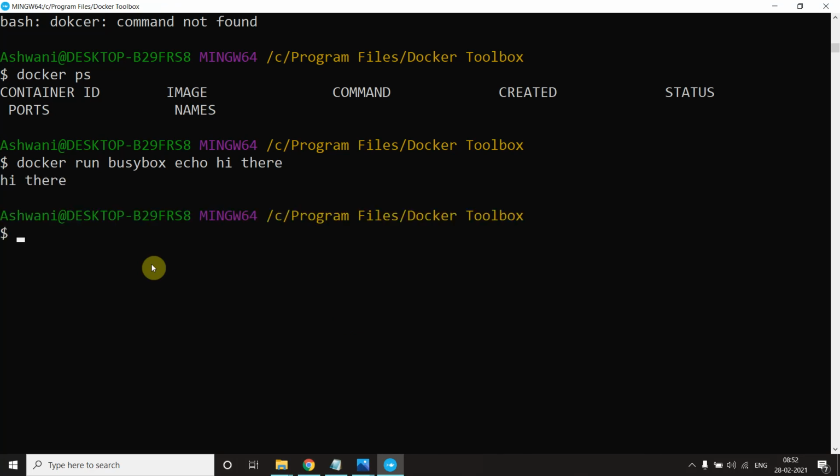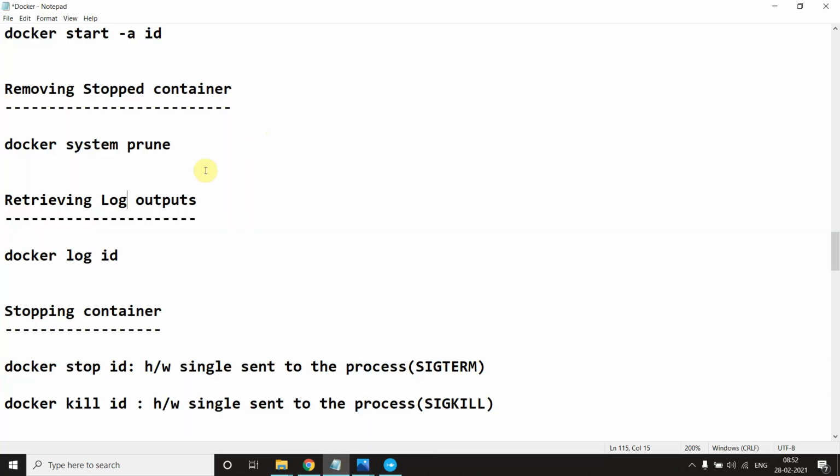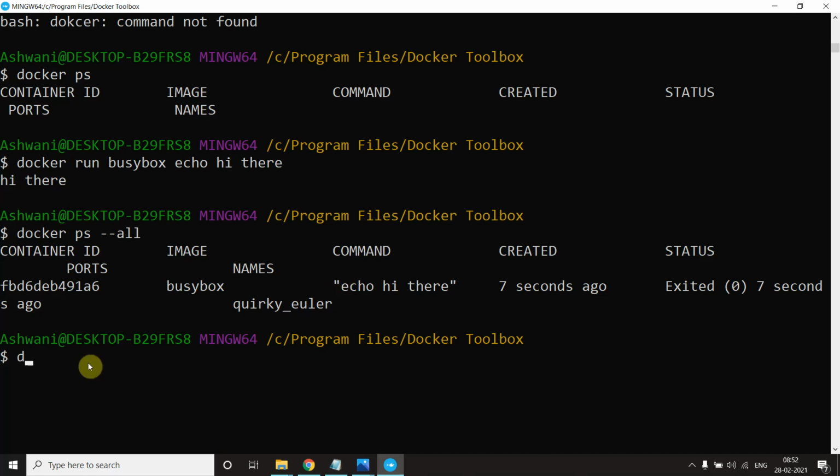Now if I do docker ps hyphen hyphen all, I have this one and I have the id, and I want to take a log of this container. The simple command is docker logs id. So I just go and say docker log, I have this id, copy, insert.